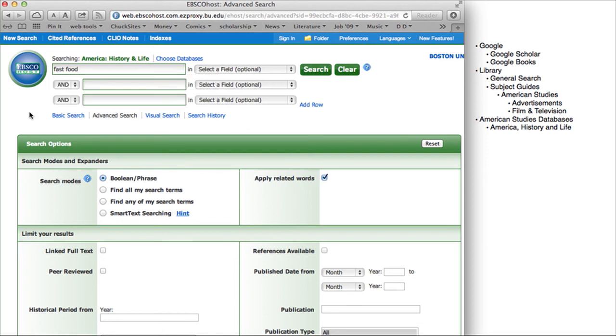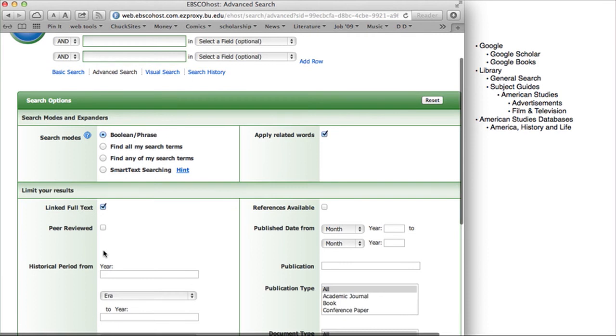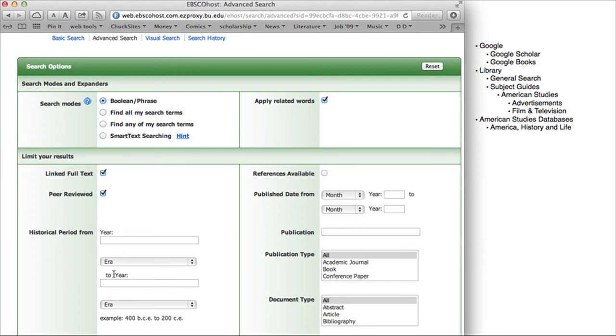You'll notice I'm not searching for obscure terms here. I'm not sure that this is a full text search. It may be a search just for the exterior of the article, the topic of the article, but I can make sure it's a thing that's linked full text. That means the full text of the article will be available to you once you're there. I can also make sure it's peer-reviewed, which is useful. And this is the really best thing about this particular database. I can limit the historical period to 1950 to 1960.